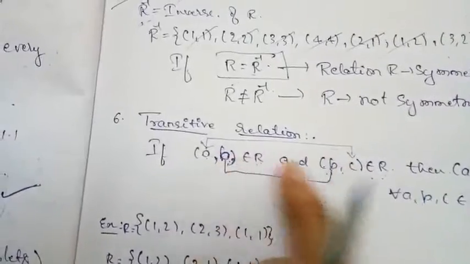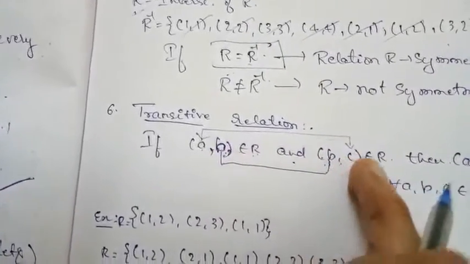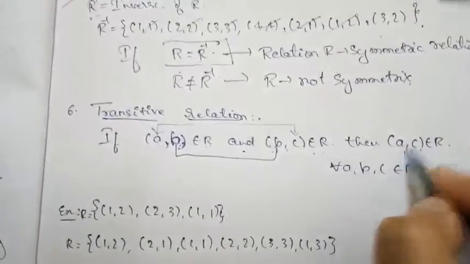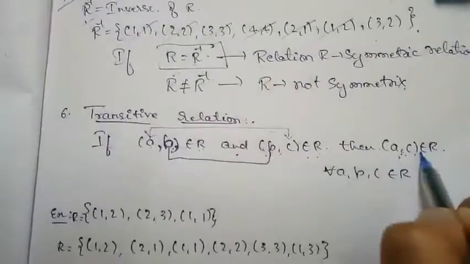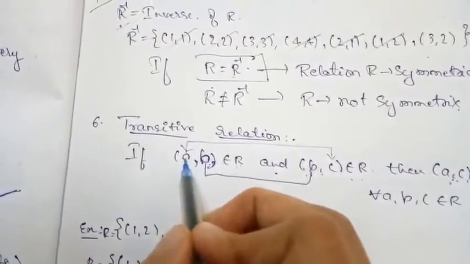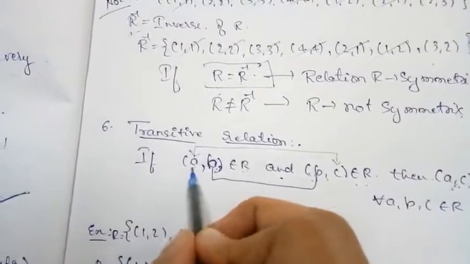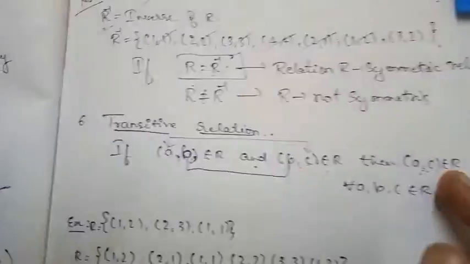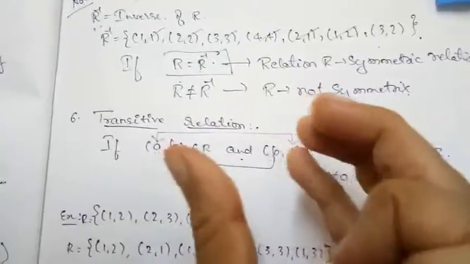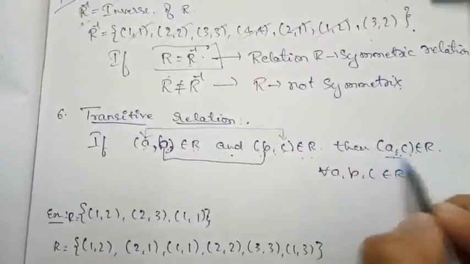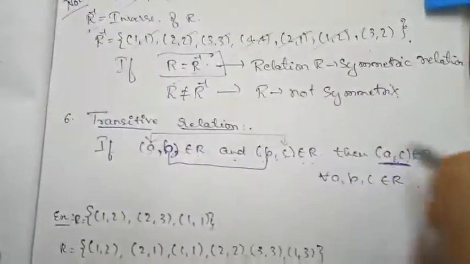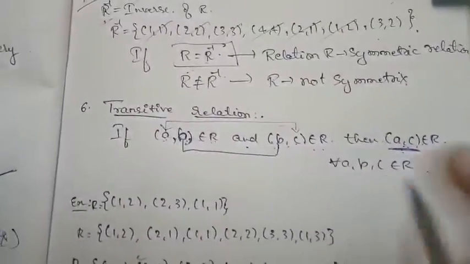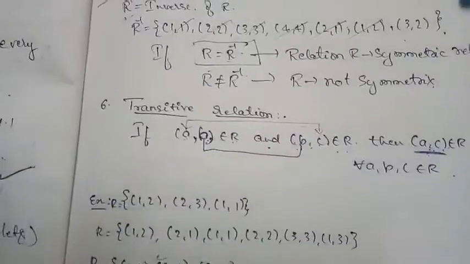So if two such ordered pairs exist in the relation, then how will the third ordered pair be? That is nothing but A comma C, the first element of the first ordered pair and the second element of the second ordered pair, combined together to form one ordered pair. That ordered pair should also belong to that relation. Then such relations are called transitive relations.